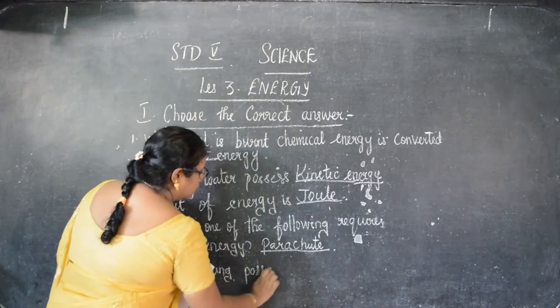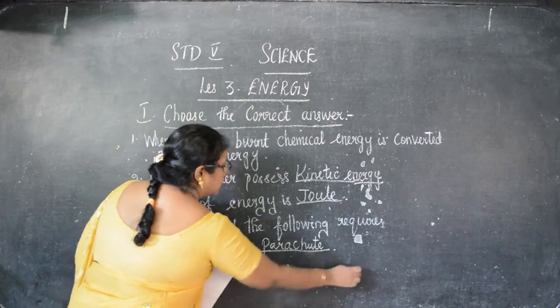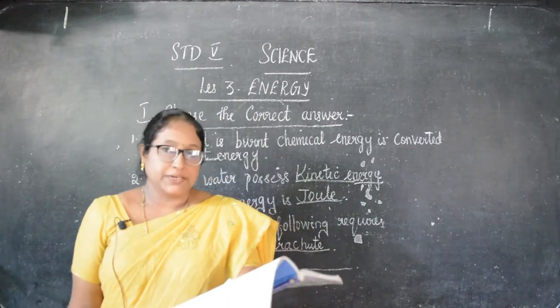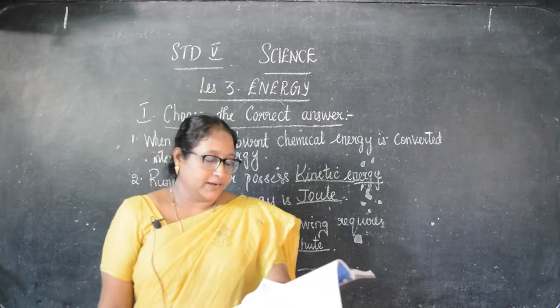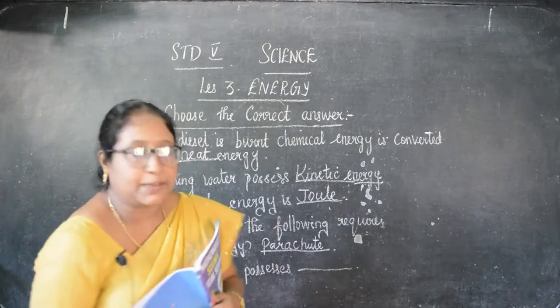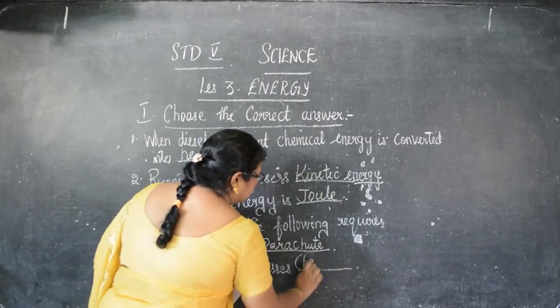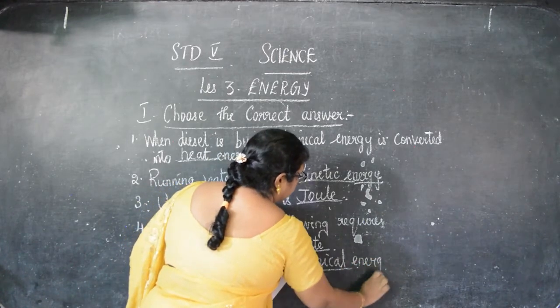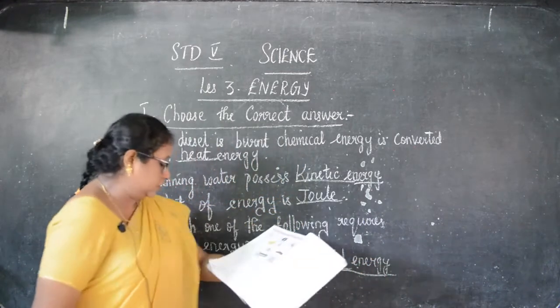Now, cow dung possesses dash. So, A, kinetic energy, B, chemical energy, C, solar energy, and D, heat energy. So, what will be the answer? Chemical energy. So, the answer is chemical energy, that is B.